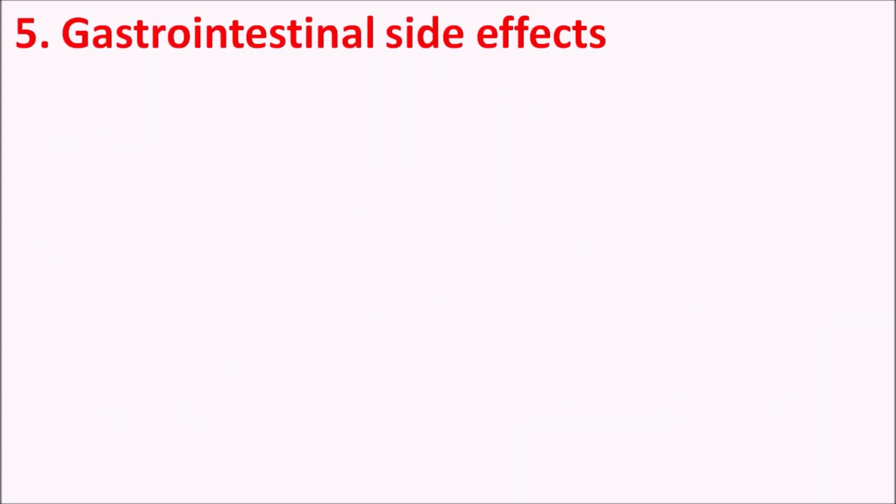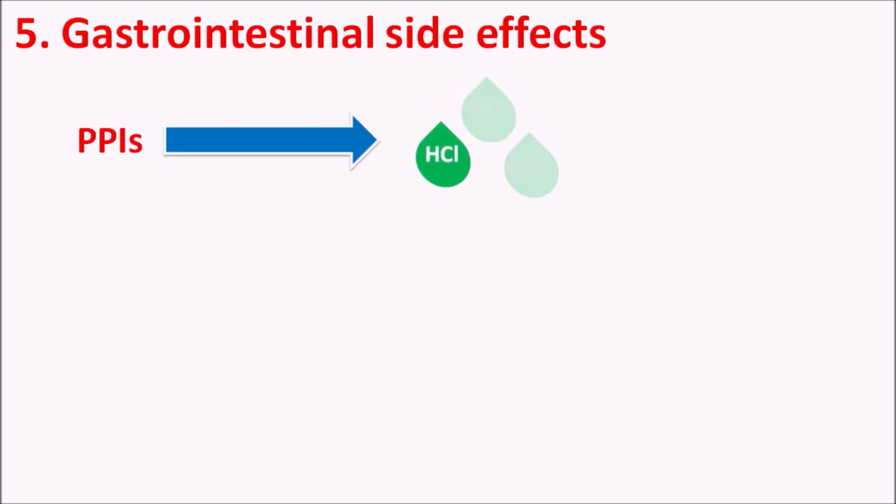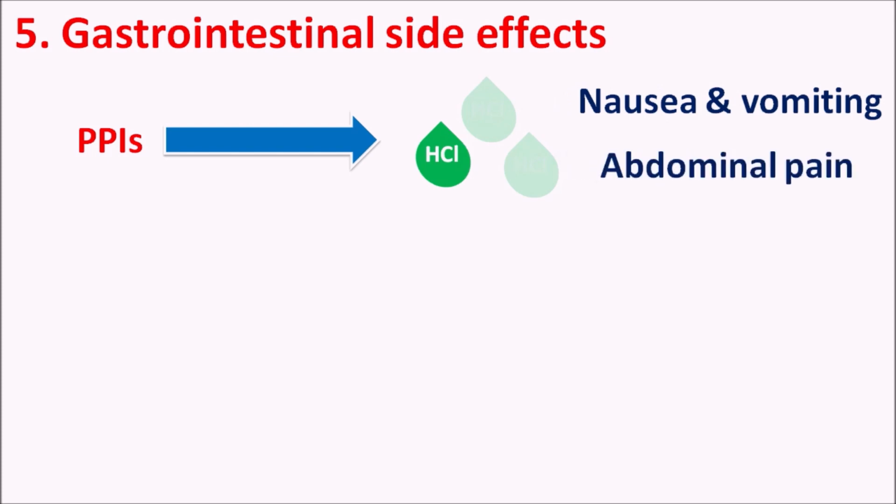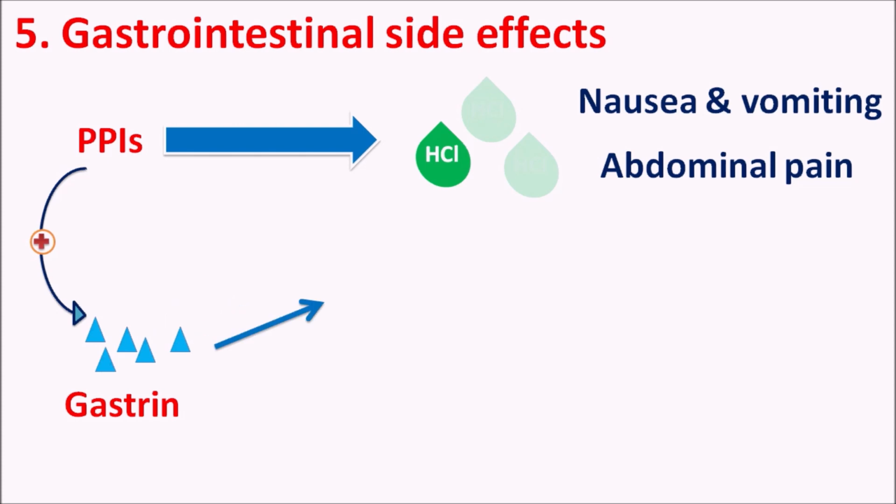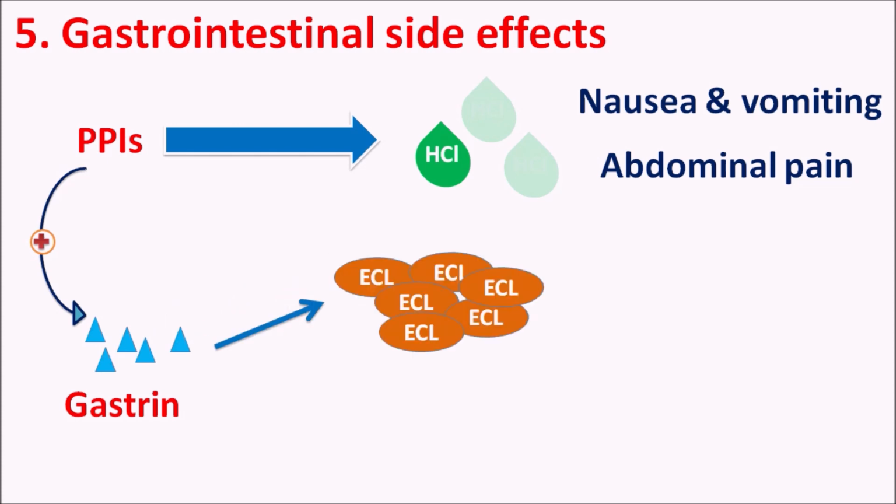Fifth one is the gastrointestinal side effects. PPIs can reduce the gastric acid and they can produce achlorhydria. So in the presence of decreased gastric acid, the patients may have a few symptoms such as nausea and vomiting, some abdominal pain. But while PPIs are reducing the gastric acid, at the same time, they can promote the release of gastrin. So the increased levels of gastrin may lead to proliferation of enterochromaffin cells.